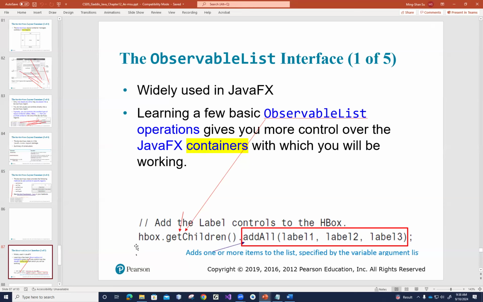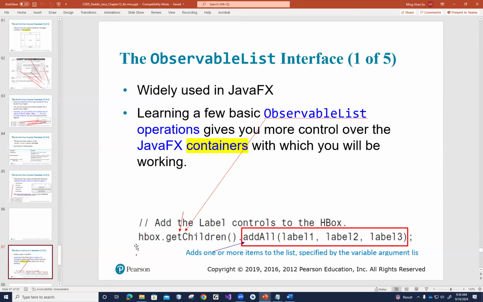I believe you all have done this from homework 1, with an HBox or maybe a VBox. You call getChildren, and then call a method such as add, to add a control to the container. The getChildren method actually returns an observable list. Or if you want to think of it, it returns an array data type.